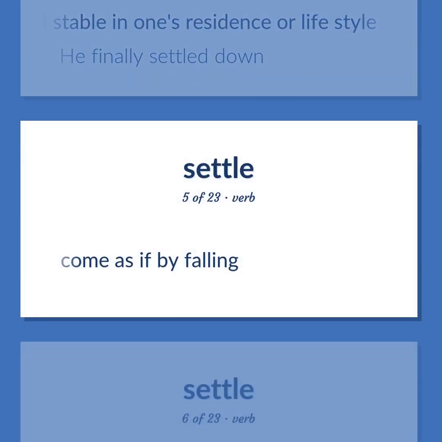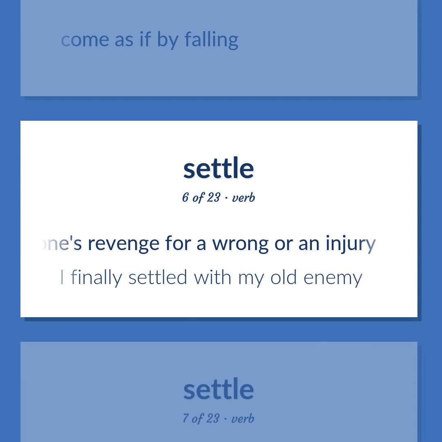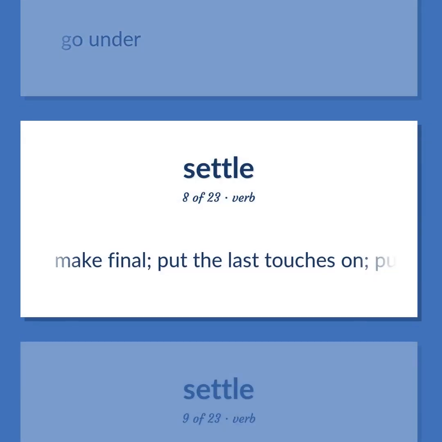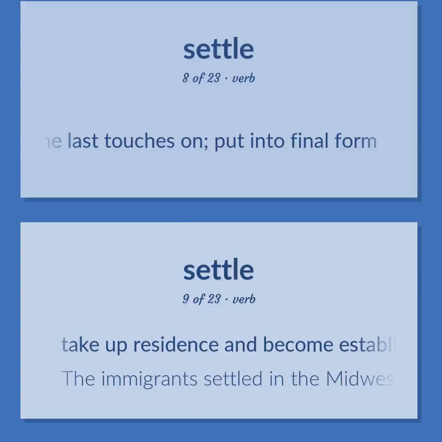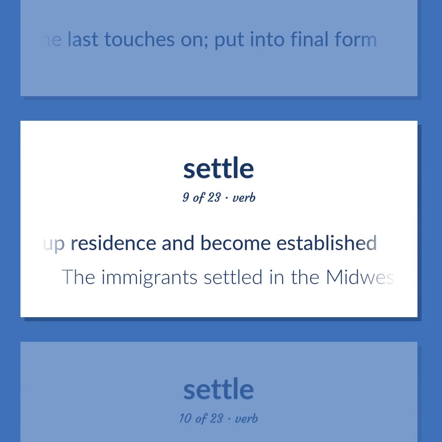Come as if by falling. Get one's revenge for a wrong or an injury. I finally settled with my old enemy. Go under. Make final. Put the last touches on, put into final form. Take up residence and become established. The immigrants settled in the Midwest.